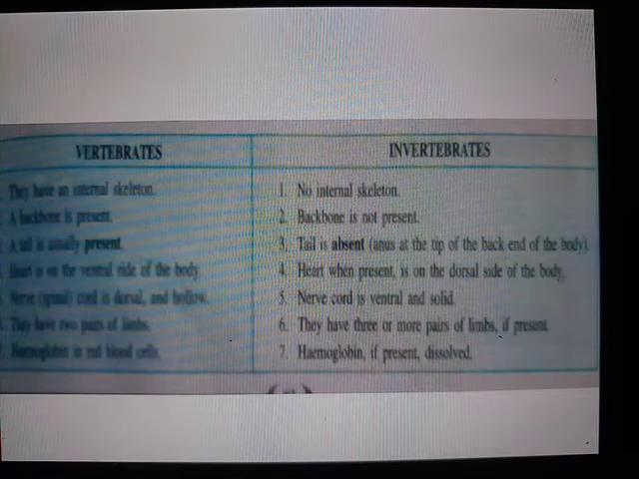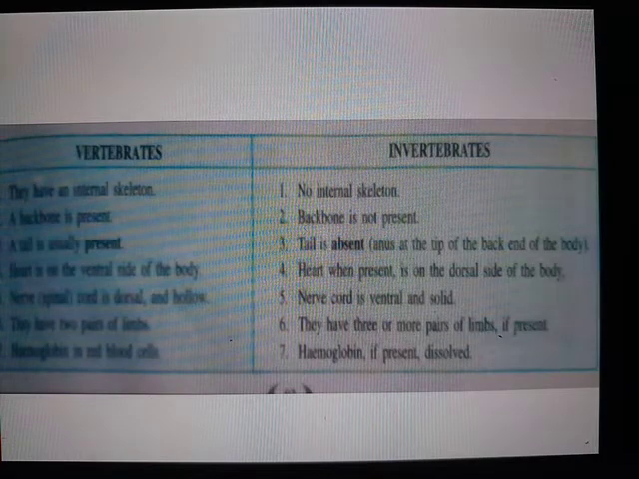Next, fourth point, the heart is on the ventral side of the body in vertebrates. And in invertebrates, the heart is poorly developed, and if it is present, then it is on the dorsal side of the body. Next, the fifth point, the nerve or the spinal cord is dorsal and hollow.